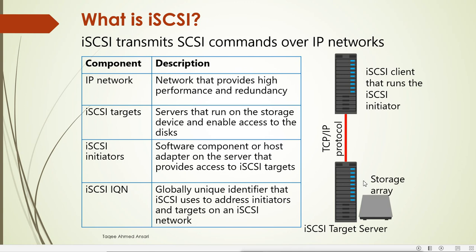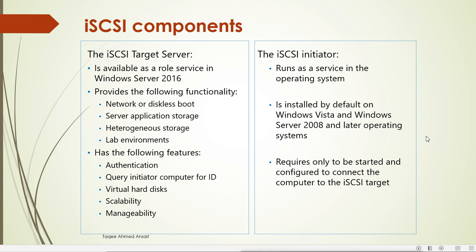So for the initiator to identify the target, there is a unique IQN for the target, and for the target to identify the initiator, a unique IQN for that initiator is also there. So these are the components of iSCSI: the iSCSI target and initiator.